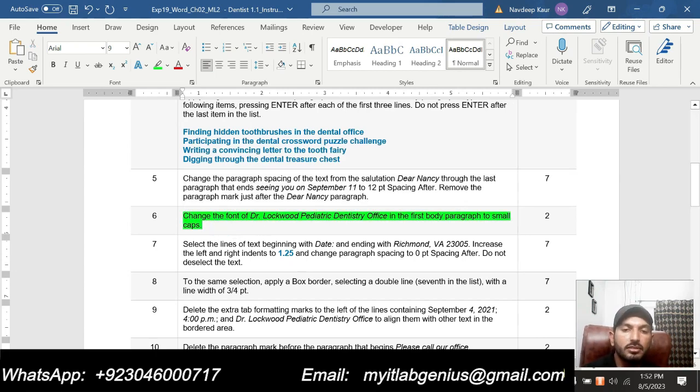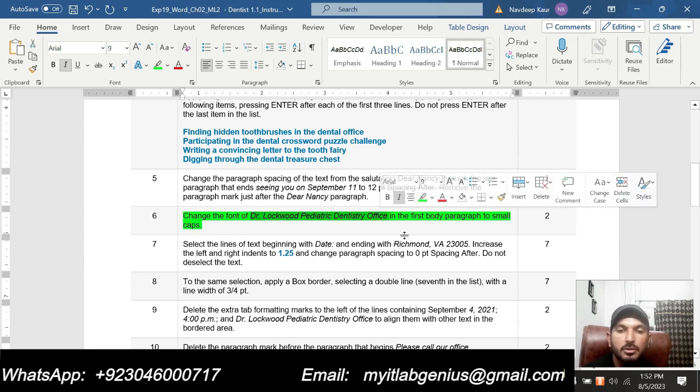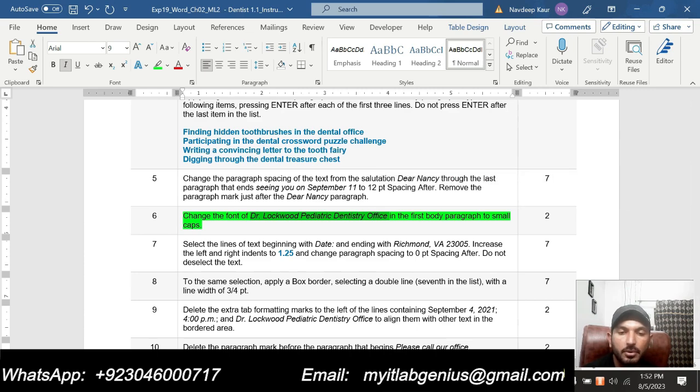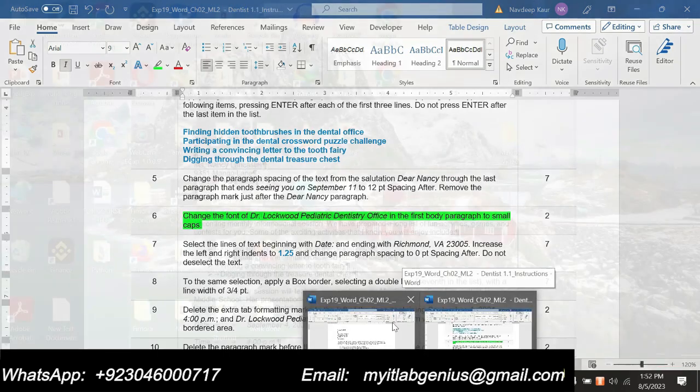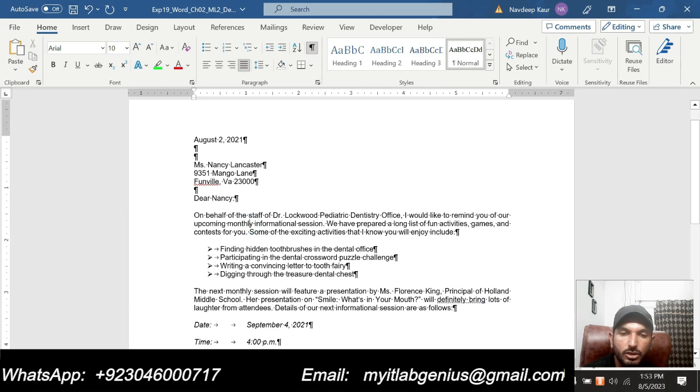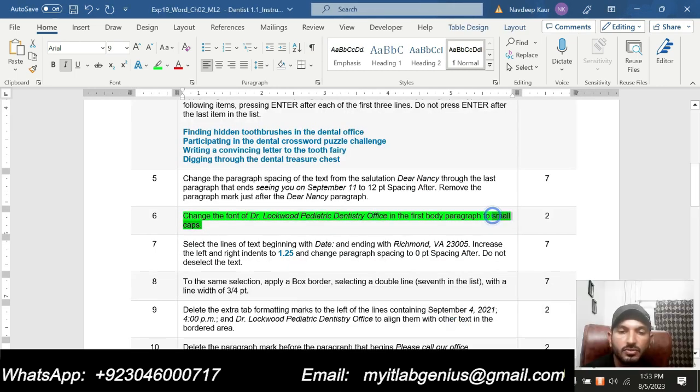Change the font of Dr. Lockwood Pediatric Dentistry Office in the first body paragraph to small caps. So we will select this Dr. Lockwood Pediatric Dentistry Office in the first paragraph, and then we are supposed to make this small caps. So let me select this in the first paragraph. This is the first body paragraph, and we are supposed to select this Dr. Lockwood Pediatric Dentistry Office and make it small caps.